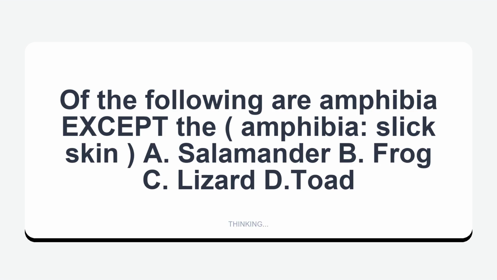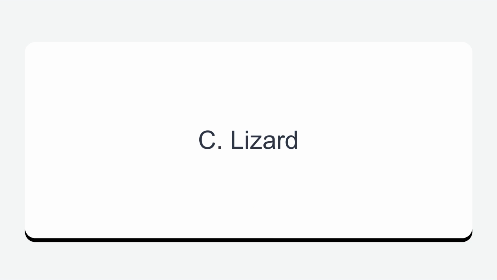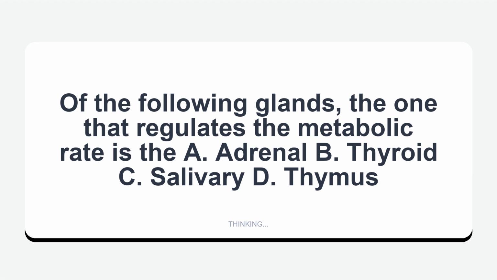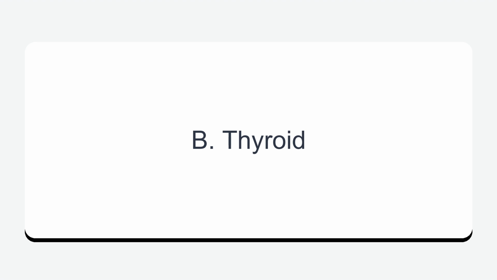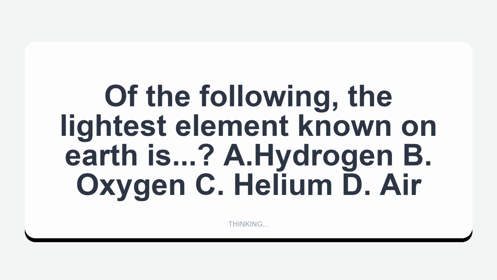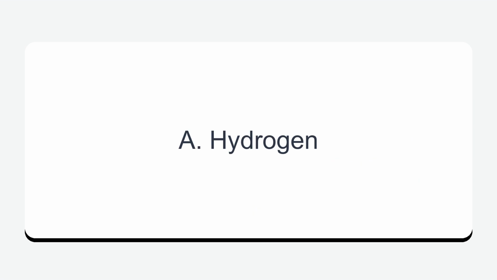Of the following, all are amphibia except the, A. Salamander, B. Frog, C. Lizard, D. Toad. C. Lizard. Of the following glands, the one that regulates the metabolic rate is the A. Adrenal, B. Thyroid, C. Salivary, D. Thymus. B. Thyroid. Of the following, the lightest element known on Earth is A. Hydrogen, B. Oxygen, C. Helium, D. Air. A. Hydrogen.